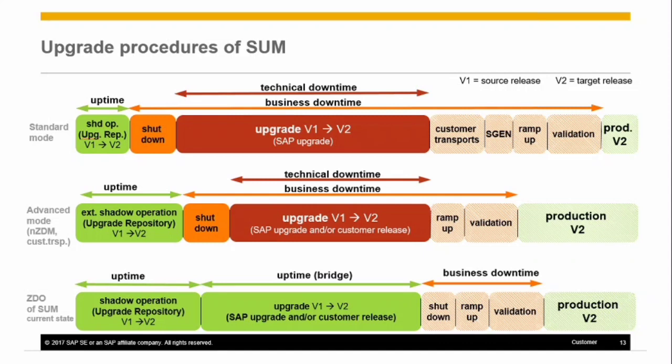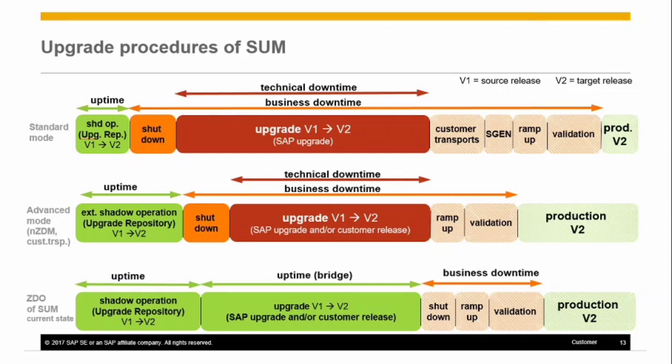SAP has introduced the bridge terminology with the zero downtime option, where part of your existing system will run in parallel to the upgrade instance, where the maintenance event is triggered by the Software Update Manager, that is SUM. Usually at a certain point of time, end users will be logged out from the system and the technical downtime starts.